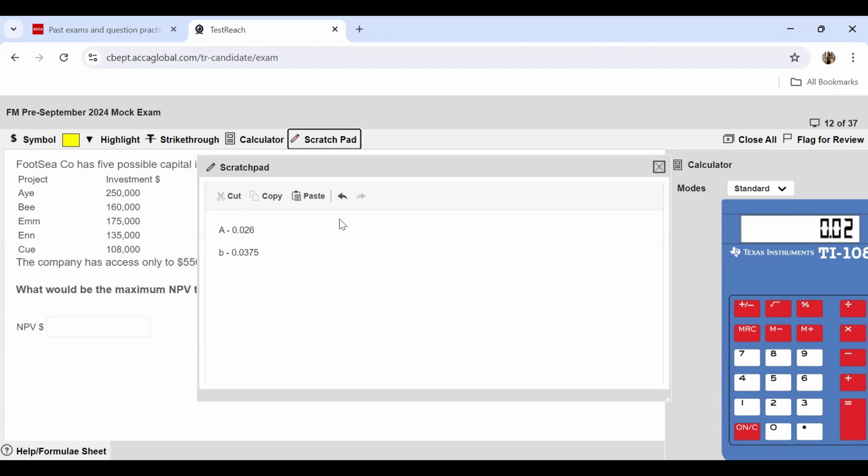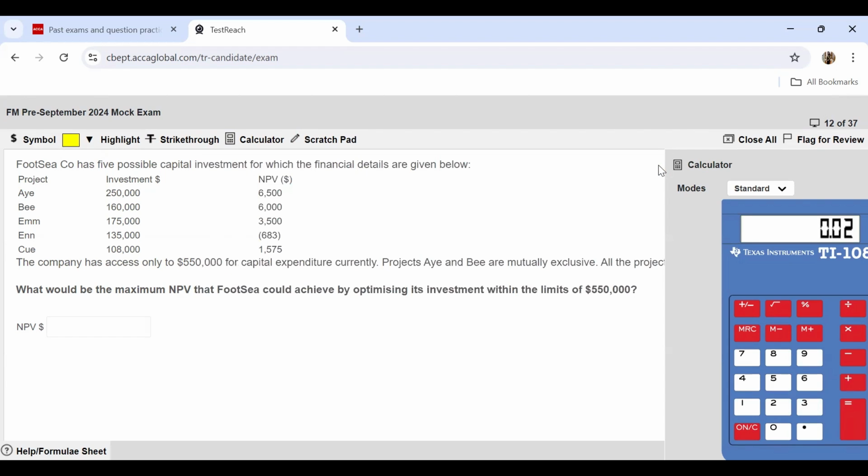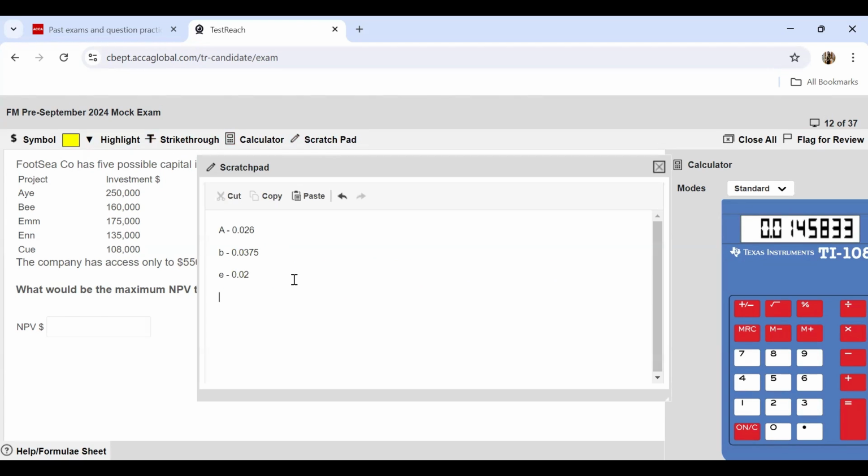Project E gives 0.02. Moving further to N, we have already eliminated. Now Q, you have 1,575. So 1,575 divided by 108,000. So you get 0.0146 roughly. So now we have the rankings.